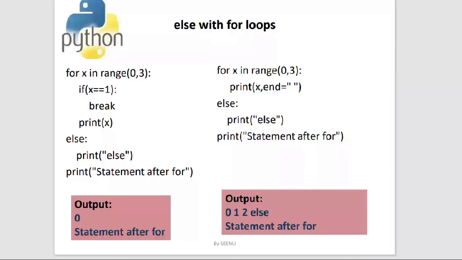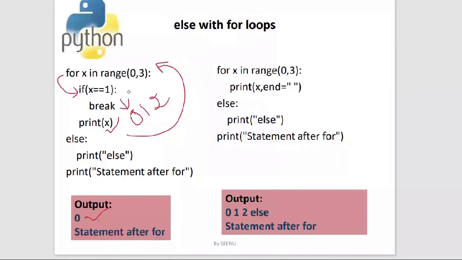See, in the first case, I have a for loop wherein I am trying to make the series. The series over here is 0, 1, and 2. Now x will take the value of 0 initially. Inside the for block, we have written if x is equal to 1. So x is not equal to 1, so it is printing the value of x. 0 is printed on the screen. Now it goes to the for loop again and takes the next element in the sequence. The next element in the sequence is 1.